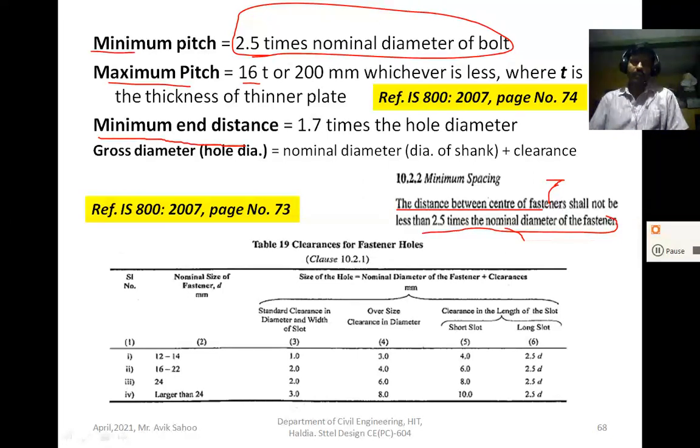Minimum end distance is also given. This is 1.7 times the hole diameter, and the gross diameter is equal to the nominal diameter plus clearance. Gross diameter is basically the hole diameter. Nominal diameter is basically the diameter of the shank, plus you have to add the clearance.